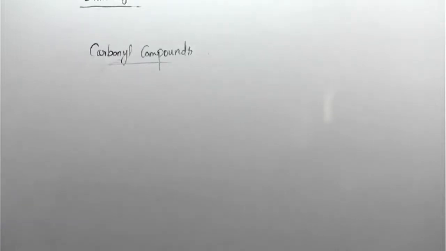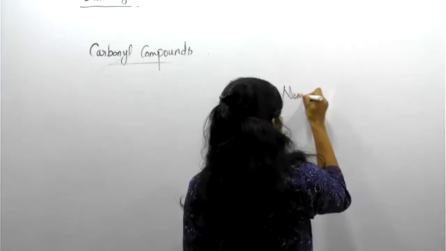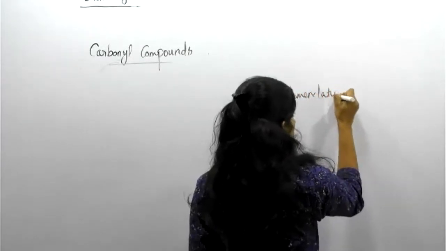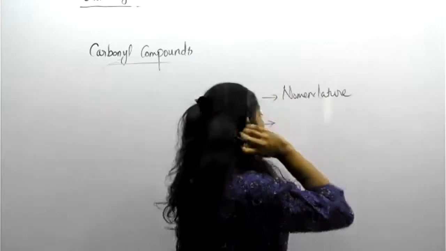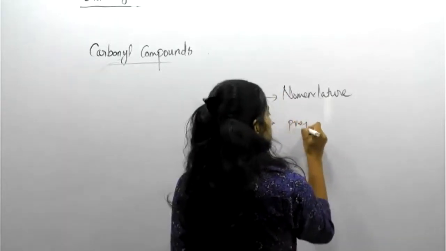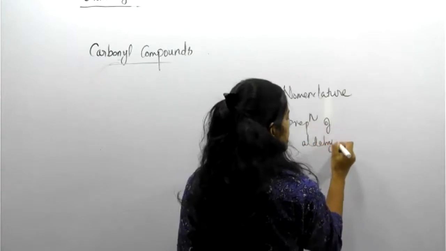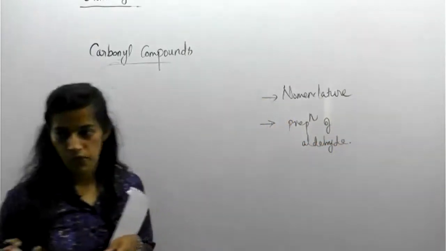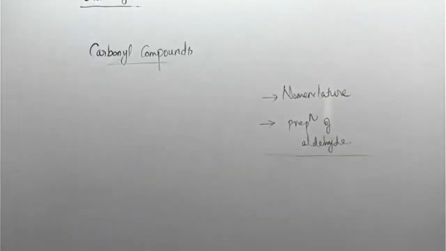The major intentions of today's class: first one, nomenclature; second one, preparation of aldehyde by different procedures. So these two points we are covering today.